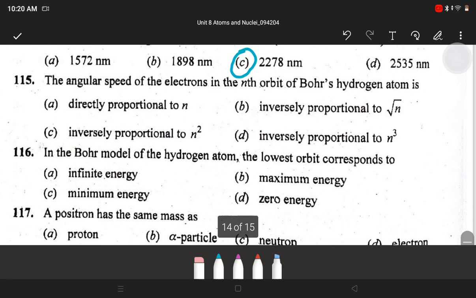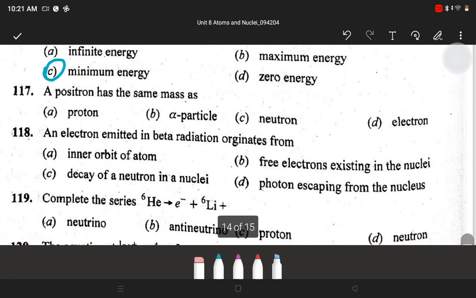Next, the angular speed of electrons in the nth orbit of Bohr's hydrogen atom is D. Inversely proportional to n cube. Next, in the Bohr's model of hydrogen atom, the lowest orbit corresponds to? Answer is C, minimum energy. Next, a positron has the same mass as electron.